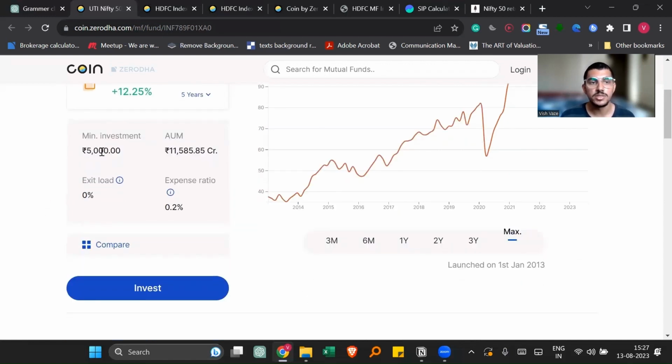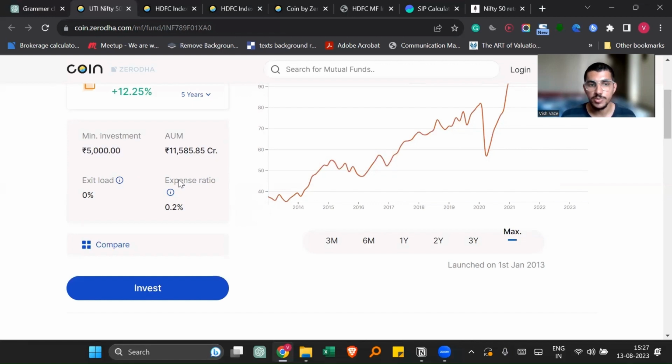So you can't invest less than 5,000 rupees. After that, we have AUM, which means assets under management. So they are currently managing 11,585 crores of rupees. After that, we have exit load. Assume that you were in an emergency and you want to withdraw your investment. Certain fund houses will charge you some money. That is called exit load.